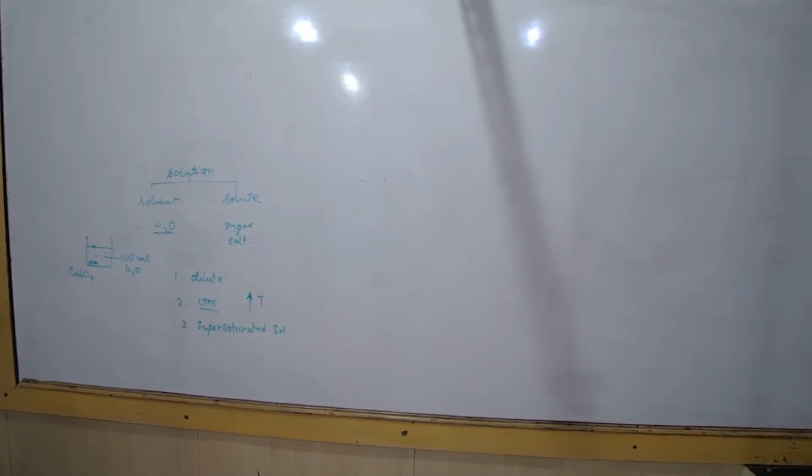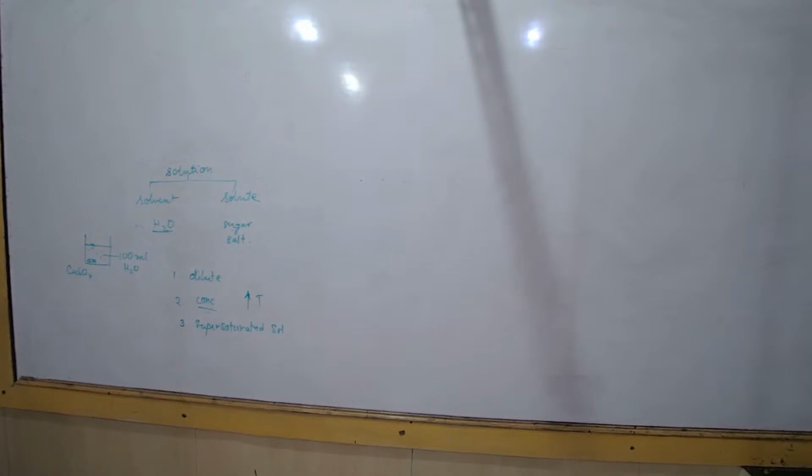Look at question number C. Ammonium chloride, 37 at 293. Ammonium chloride, 37.